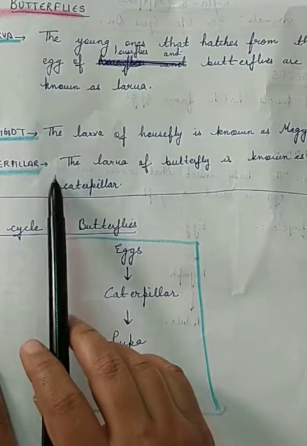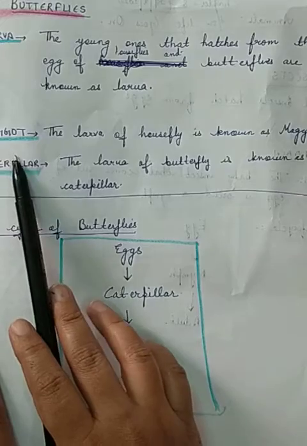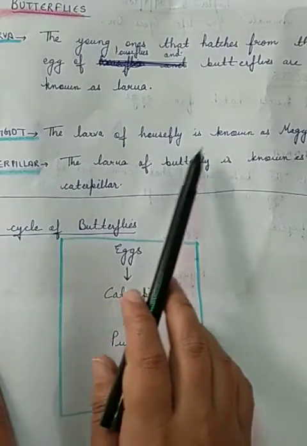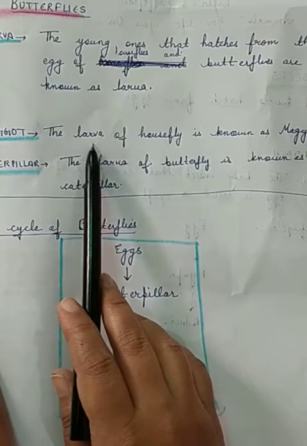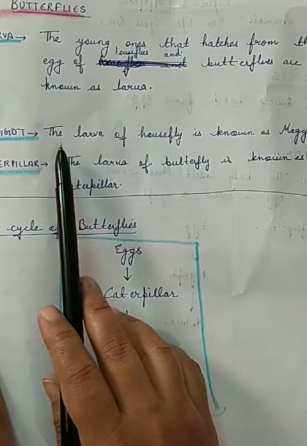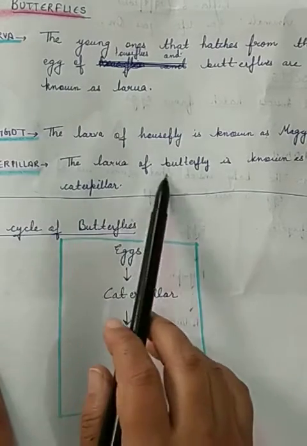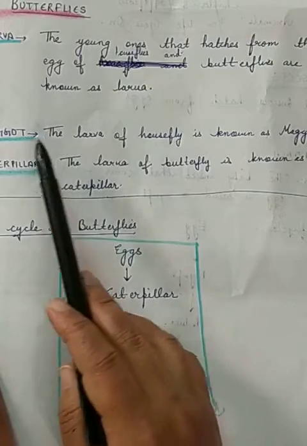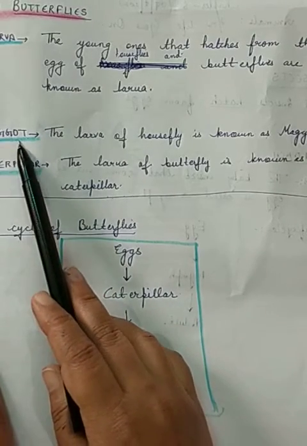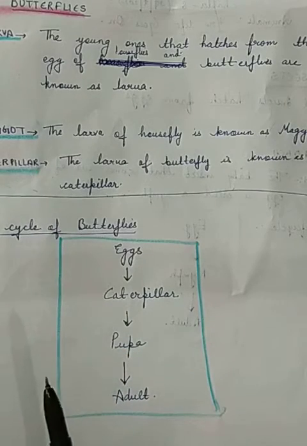And there are different terms for larvae. What is a maggot? The larva of a housefly is known as a maggot. So when the baby housefly comes from the egg, that larva is known as a maggot, and the larva of a butterfly is known as a caterpillar. Both are larvae, but the larva of a housefly is known as a maggot, and the larva of a butterfly is known as a caterpillar.